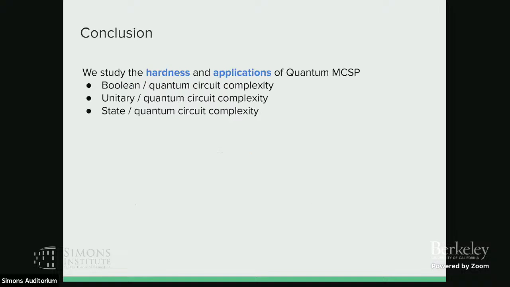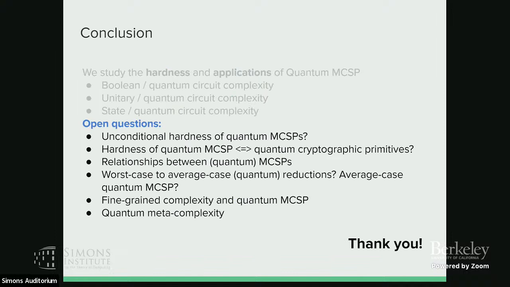And I just want to give a quick conclusion and some open questions. So the quick conclusion is that, okay, we studied hardness and applications of quantum MCSP. We studied Boolean, unitary, and states, and we only consider quantum circuit complexity of them. And here are some open questions that we can consider. Right now, we only say that those problems are in QCMA, but we don't know whether they are NP-hard or QCMA-hard. So it is interesting to know whether it is possible to put these problems inside NP, or can you prove NP-hardness of these problems?